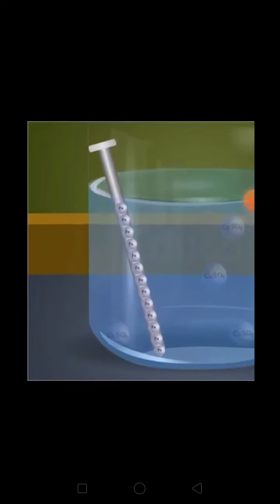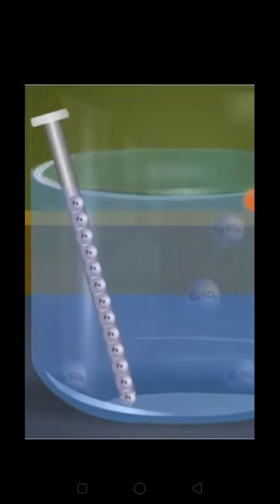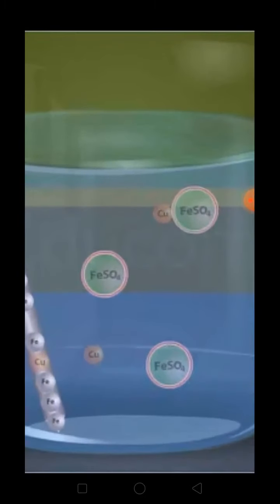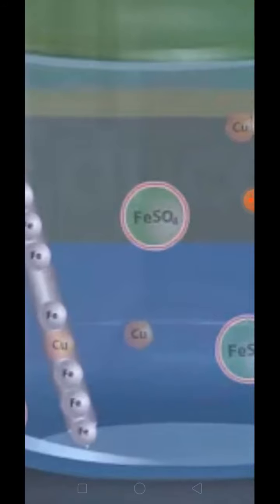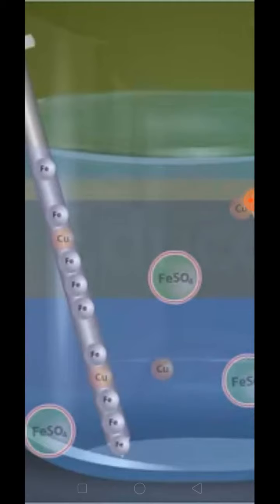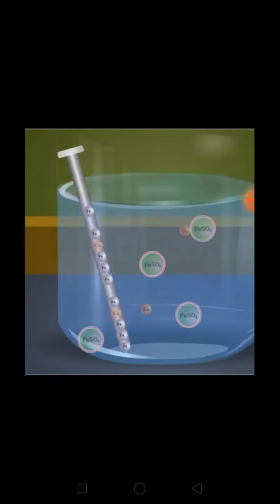Now see over here how it happens. We have copper sulfate solution and we have an iron nail as well. During this reaction, iron will displace copper from its salt solution and form FeSO4, and this copper which is released from the salt solution will now take the space left behind by the iron. In this way, whenever a stronger metal is kept inside a weaker metal's salt solution, what will happen? The stronger metal will displace the weaker metal from its salt. Just the same happened over here.